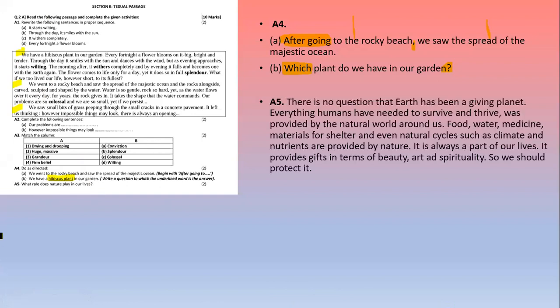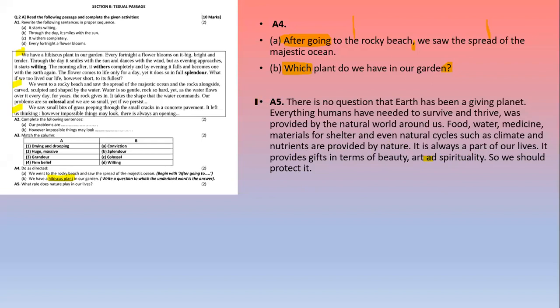So here, there is no question that Earth has been a gifted planet. Everything humans have needed to survive and thrive was provided by the natural world around us. Food, water, medicine, materials for shelter, and even natural cycles such as climate and nutrients are provided by nature. It is always a part of our lives. It provides gifts in the terms of beauty, art, and spirituality. So we should protect it.